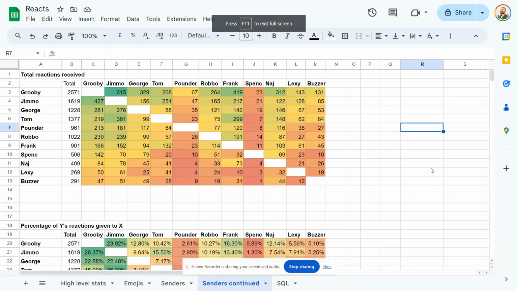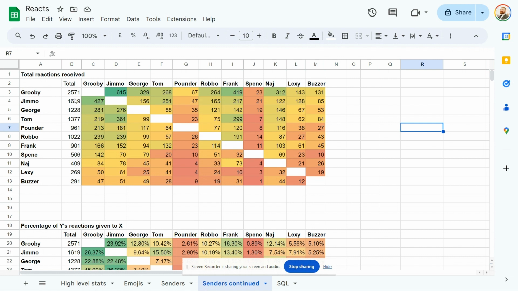Okay, so things get a little bit complicated here, but they get interesting. Basically, the tables in this section are the breakdown of who sends likes to who. So I know a lot of these headers say reactions, but it just means likes, just the cry laugh emoji. Here are the raw numbers.